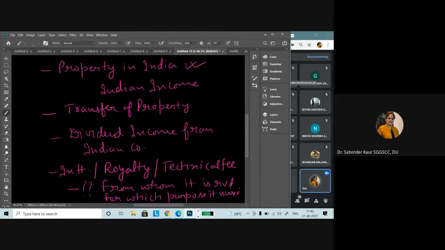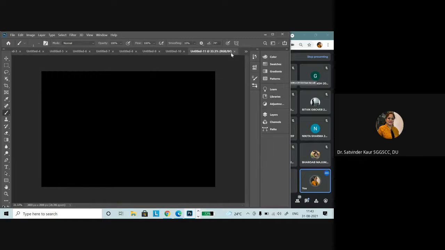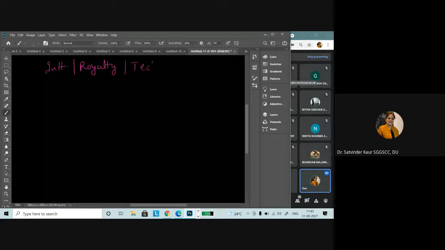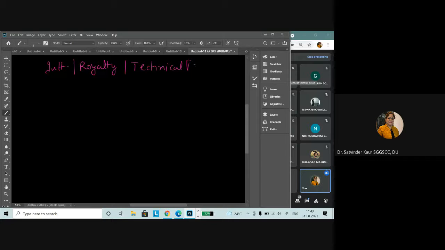Right? So on that basis, it would be decided whether it is Indian income or not. If I say that interest income is that income which we receive as interest on a loan given. Royalty is what we receive if we have given certain written work or artwork. And technical fee is for the consultation, etc. given for the same. So when we talk about interest income, royalty income or technical fee, we are aware of the meaning of all three terms.